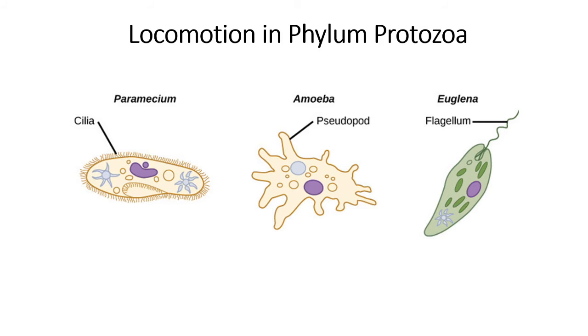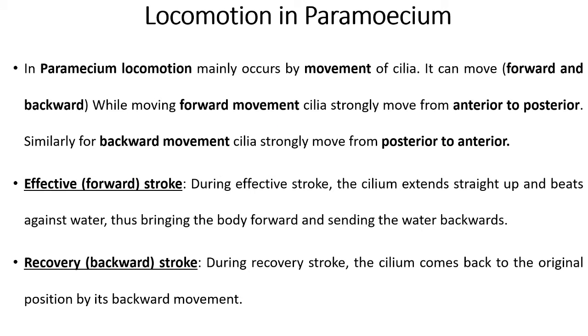So we'll see in detail. First one, locomotion in paramecium. As we know, paramecium locomotion takes place with the help of cilia. So how do these cilia move the animal from one place to another place? See, it can move in forward and backward direction. Means due to the stroke of cilia, forward and backward movement, these paramecium can move from one place to another place.